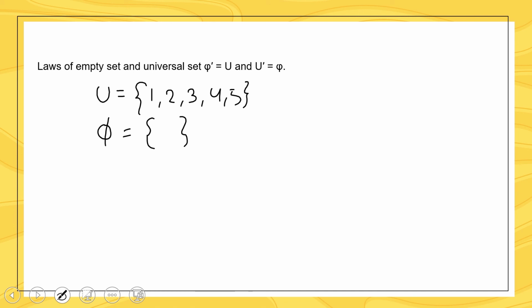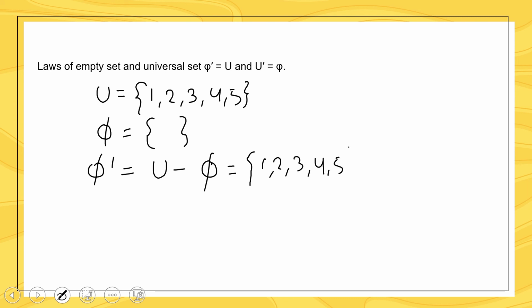So we can say complement of null set equals U minus null set. So what is U? That is 1, 2, 3, 4, 5, the universal set, minus null set. So it is basically U. So complement of null set equals universal set.